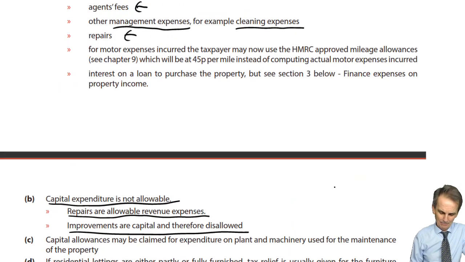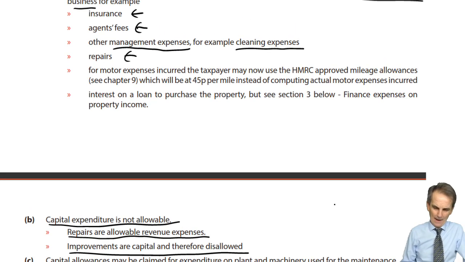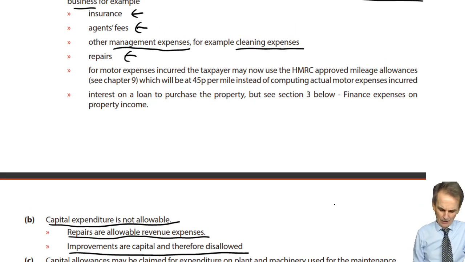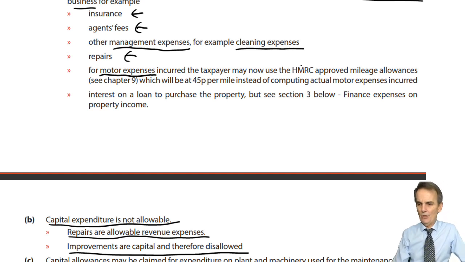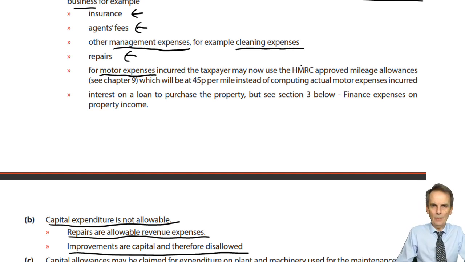Just back up here, down repairs. Not that there'd be many of these, but motor expenses here that you incurred by the taxpayer, in terms of what you might have to do is you go and visit the properties on a regular basis. You don't live there, obviously it's a separate rental property that we're talking about, and you drive X number of miles to visit the property to check it out and then back again.